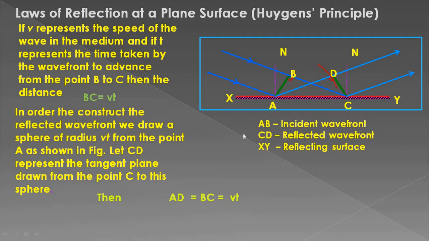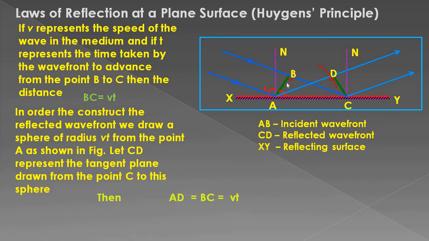Now comes the proof, and here we have drawn the normal to point A and to point C on the XY plane, and here this angle is the angle of incidence, and this angle becomes equal to this angle BAC, by using simple mathematics. We know very well that the angle between the wavefront and the ray is equal to 90 degrees.